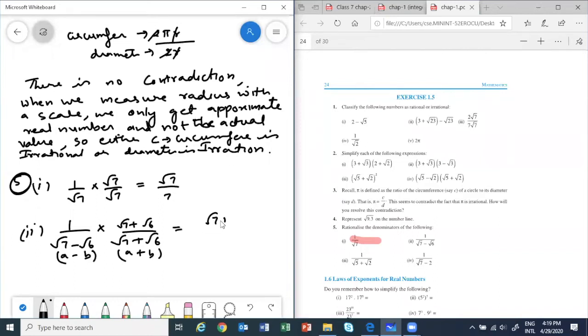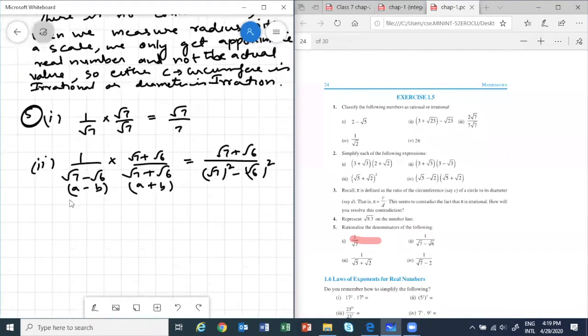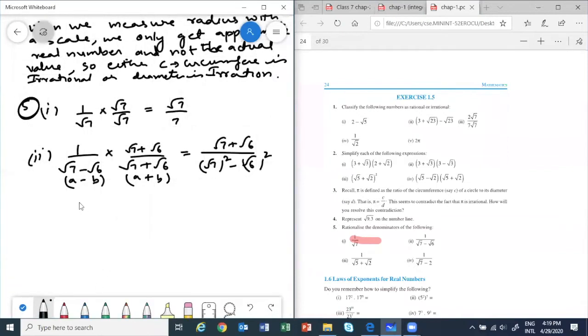So root 7 plus root 6 whole by root 7 whole square minus root 6 whole square. Correct? So which will give us, this is equal to root 7 plus root 6 whole by 7 minus 6, which is equal to root 7 plus root 6 by 1. So I can remove my 1. Take third part.